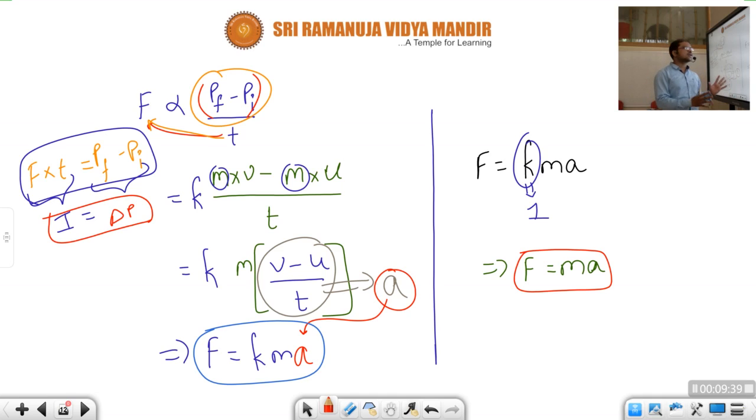Children, I hope you got clarity regarding what Newton's second law is, what impulse is and what momentum is.